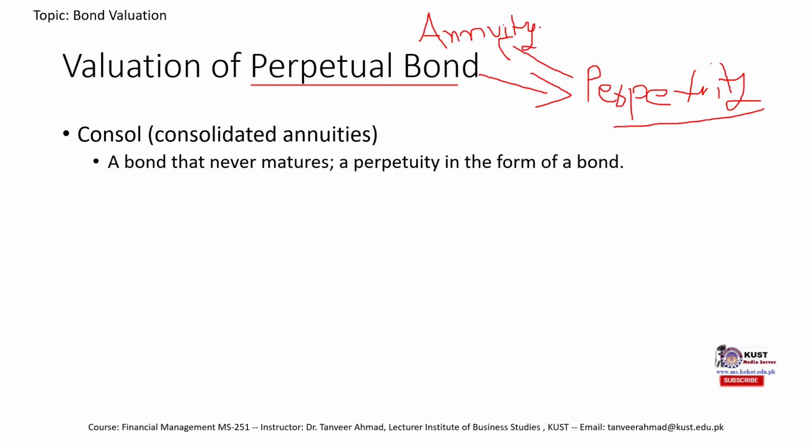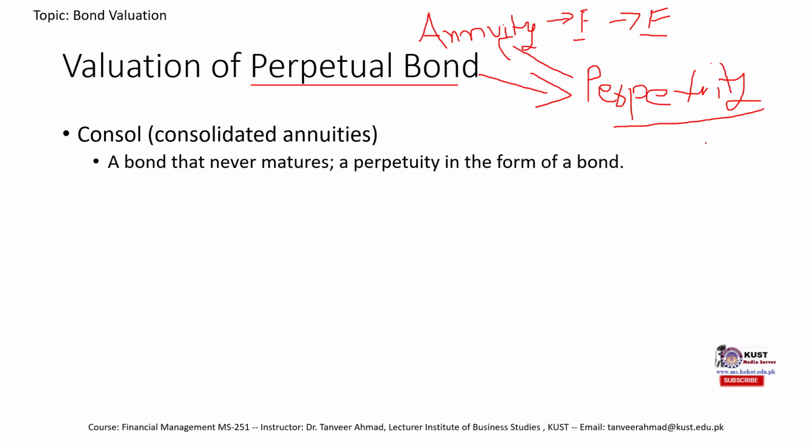Now what was annuity? Annuity was when we had a fixed amount of cash flow and for a finite time period. So for example, we are going to receive 100 rupees for each year for 3 years. So the 100 rupees is fixed, the amount is fixed, and the time period is finite. We know the time period in advance.